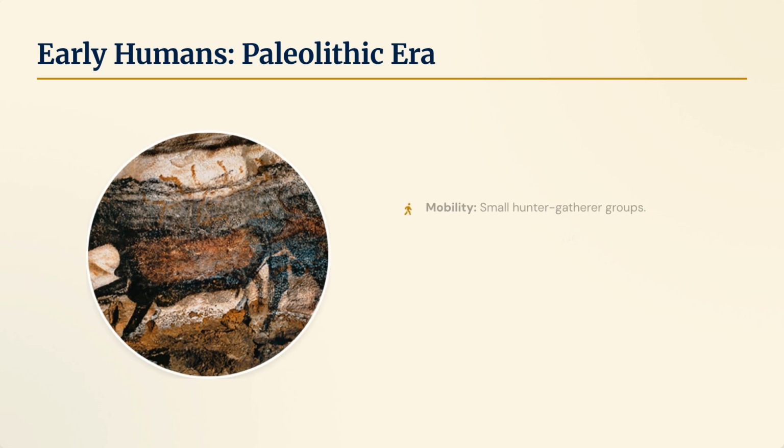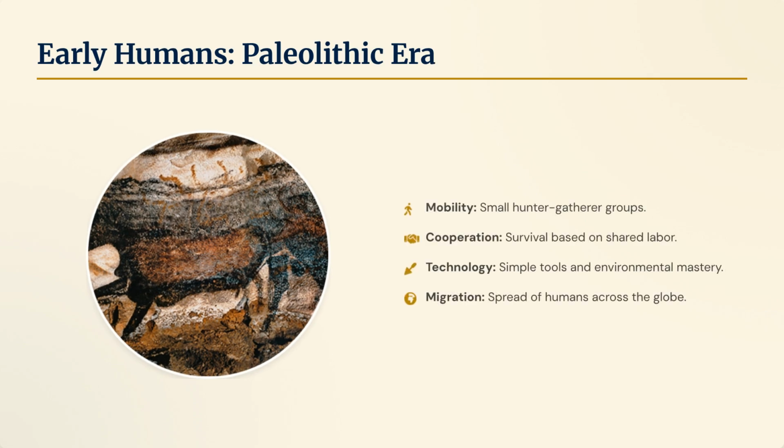The Paleolithic era was characterized by small, mobile hunter-gatherer groups. Survival depended on cooperation and shared labor. Simple tools and environmental mastery allowed for the migration and spread of humans across the globe.